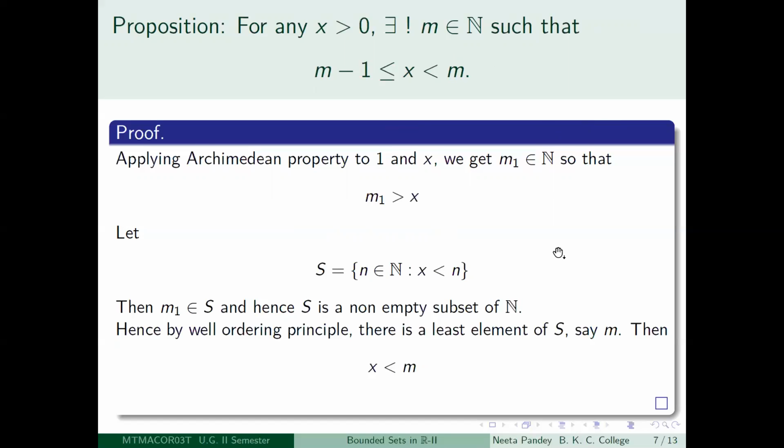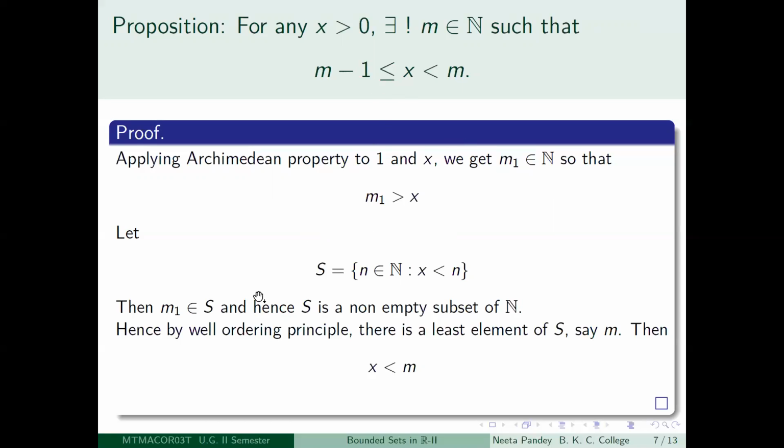So how do you start? You again use the Archimedean property. Apply the Archimedean property to the numbers 1 and x. So you will get a positive integer, which I have called m1, so that m1 into 1 will be greater than x. That is, m1 is greater than x. Now you construct a set. What you have to do is find an m so that m minus 1 is less than or equal to x.